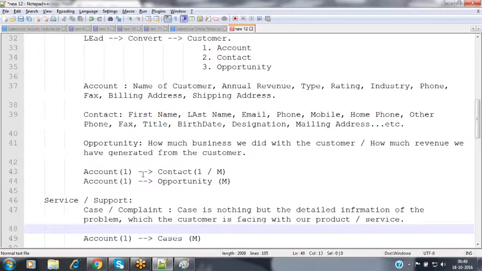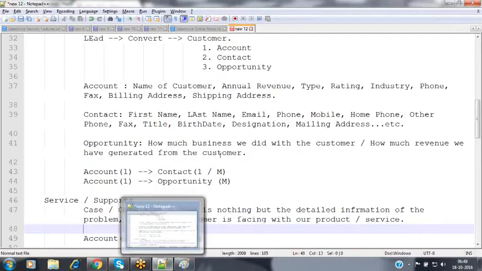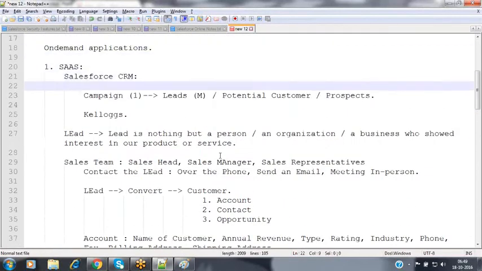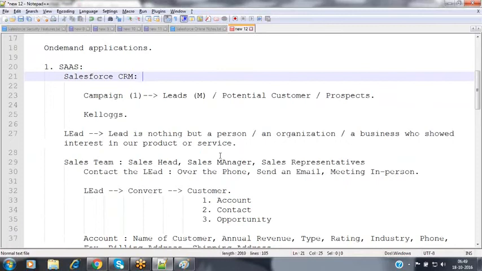That software or tool is nothing but CRM, customer relationship management. Salesforce is providing a ready-made application called the Salesforce CRM application, which is the world's first on-demand CRM application. We had so many CRM applications before Salesforce CRM also, but Salesforce CRM is very, very popular because this is the on-demand CRM.